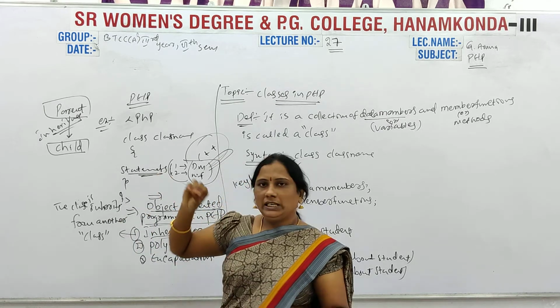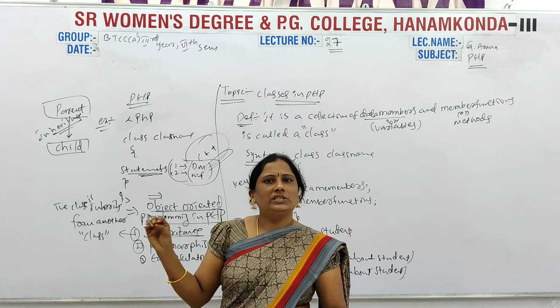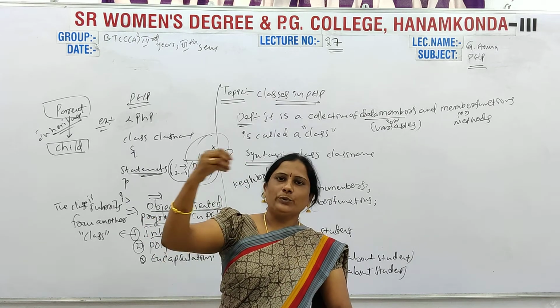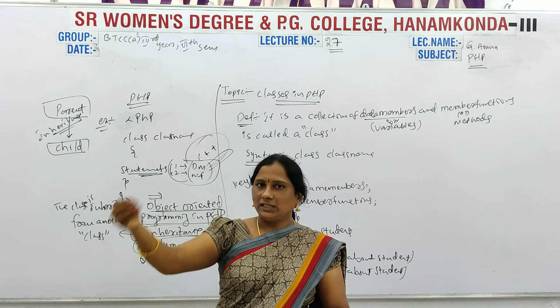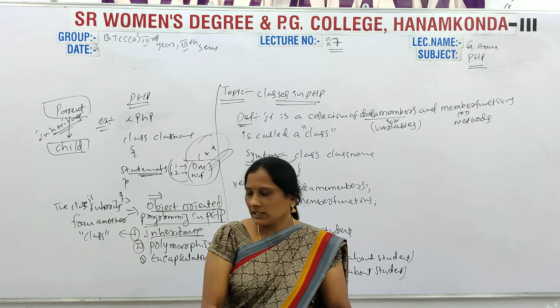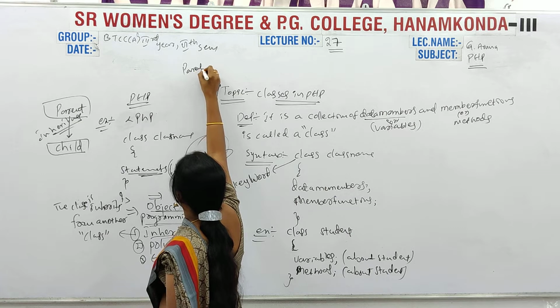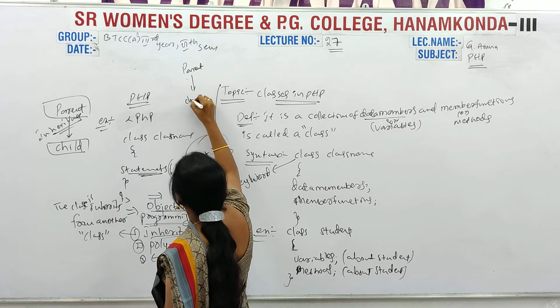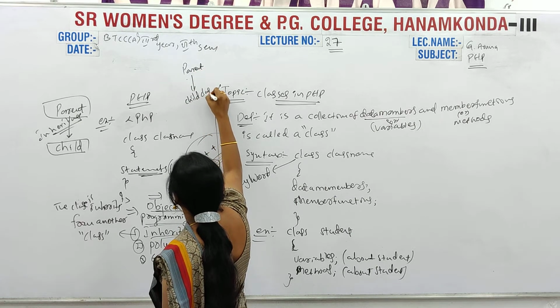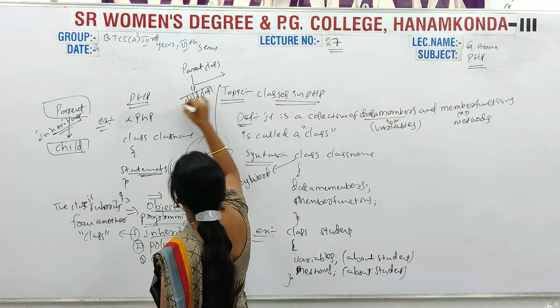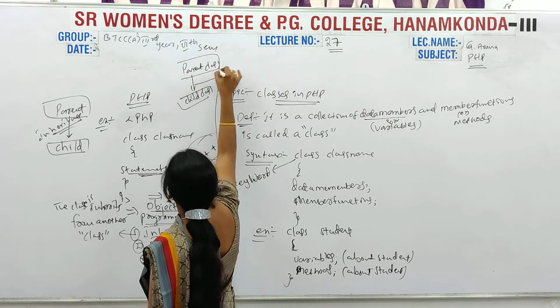So in inheritance, the class that gets developed is called the child class. The class from which it takes properties is called the base class. So here the parent class is there, and then the child class is there. So this is called inheritance.